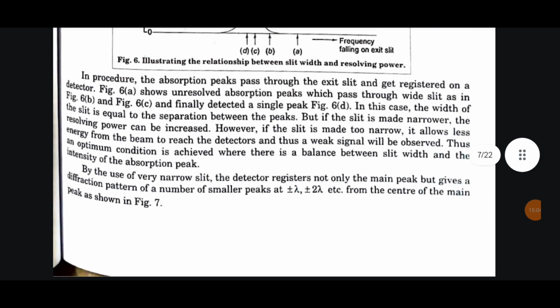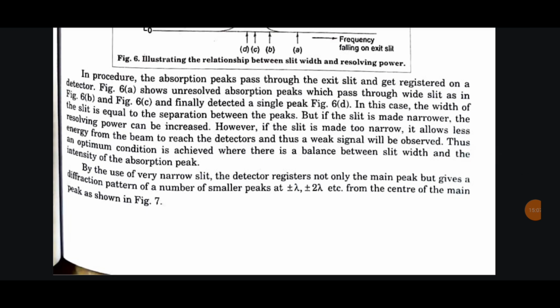In procedure, the absorption peaks pass through the exit slit and get registered on a detector. Figure 6a shows unresolved absorption peaks which pass through the slit as in figure 6b and figure 6c and are finally detected as a single peak, figure 6d. In this case, the width of the slit is equal to the separation between the peaks. But if the slit is made narrower, the resolving power can be increased. However, if the slit is made too narrow, it allows less energy from the beam to reach the detector and thus a weak signal will be observed.